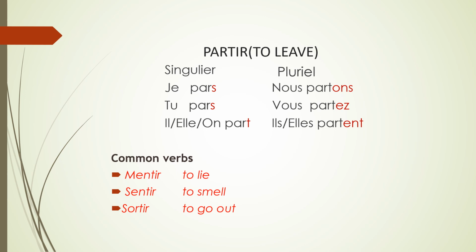So it is je pars, I leave; tu pars, you leave; il, elle, on part; nous partons, we leave; vous partez, you all leave; ils, elles partent, they leave. The other common verbs are mentir, to tell a lie; sentir, to smell; sortir, to go out.